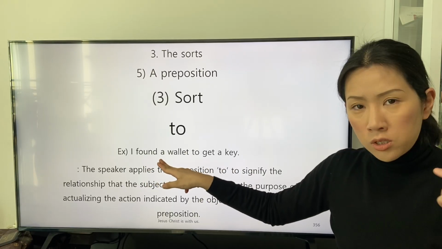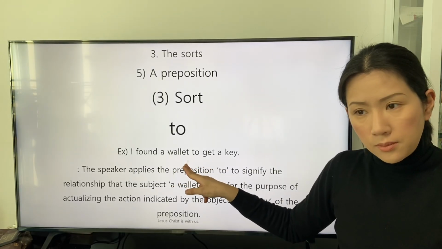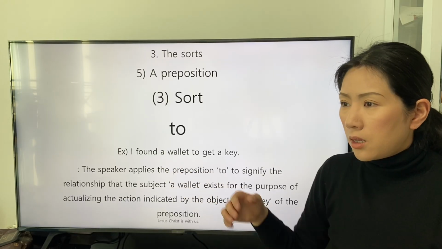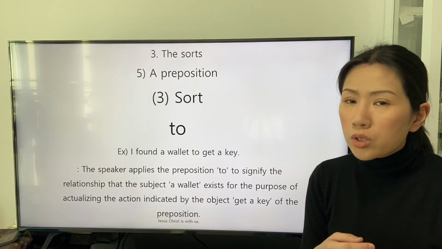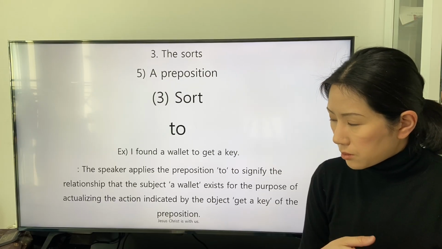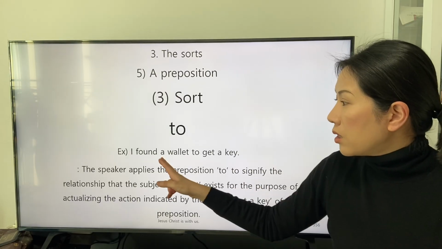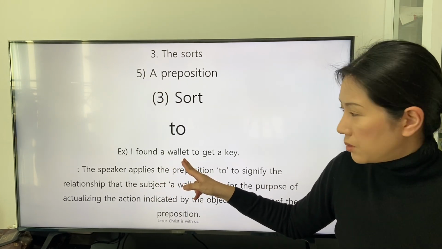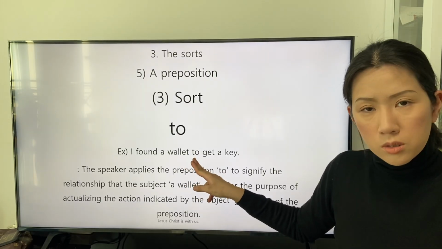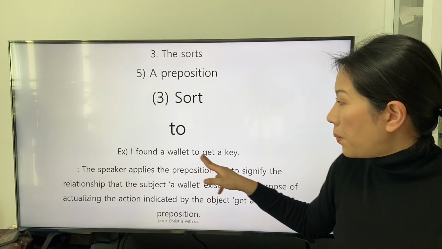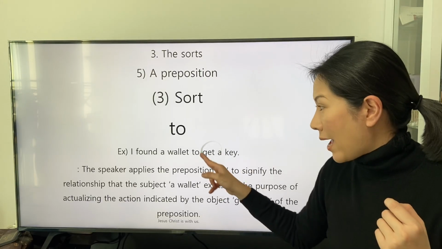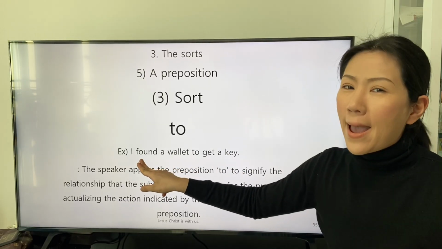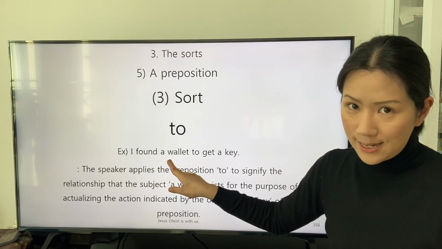Then the subject, a wallet, is able to be understood in the way the subject existed with a purpose. That purpose is an action to be actualized later than the point in the past when the subject existed.